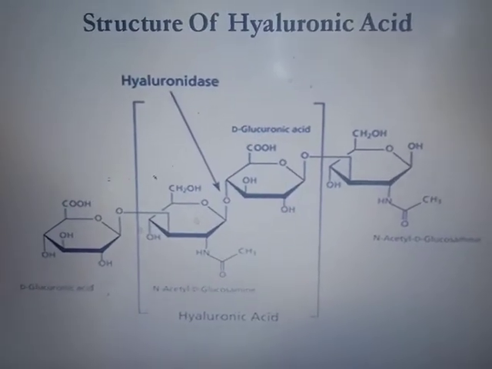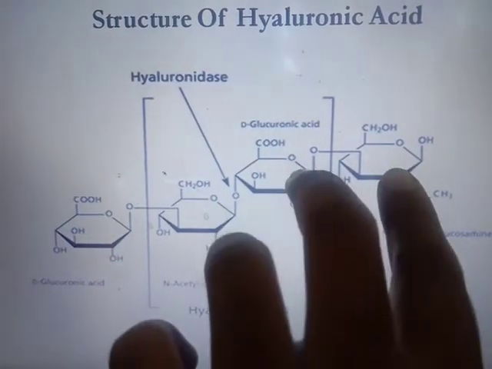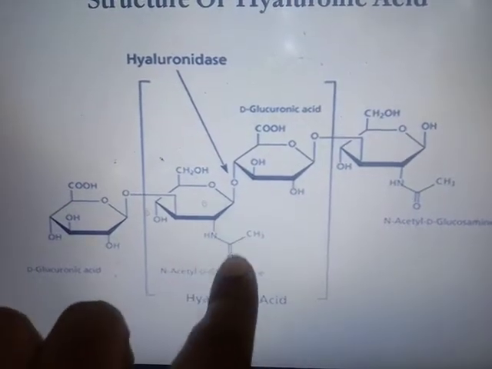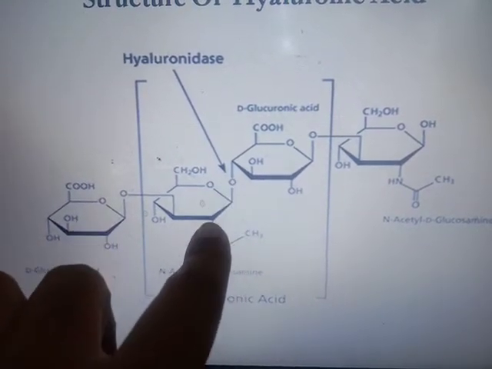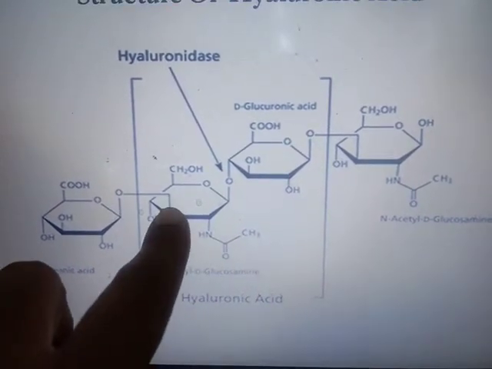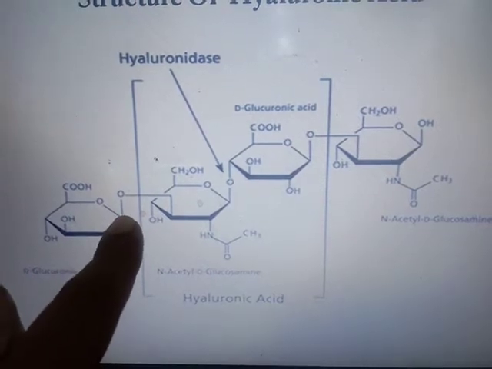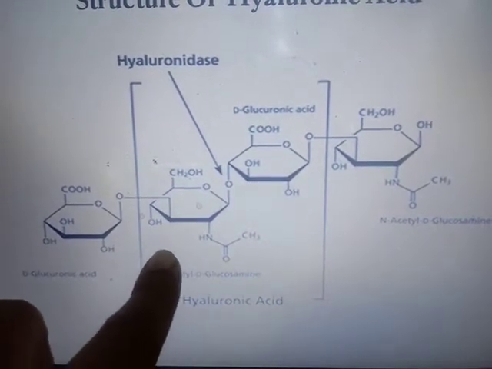Now here you can see this is one disaccharide unit and it is another disaccharide unit. Here in N-acetyl glucosamine, at the second carbon it contains an acetylated amino group, and then the third carbon is bound with the first carbon. It is a beta-1,3 glycosidic bond.